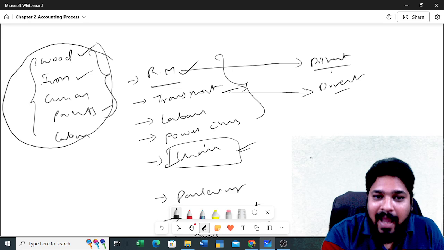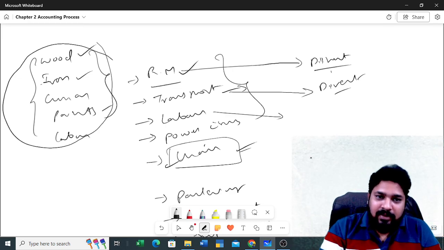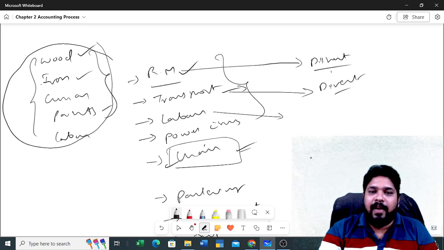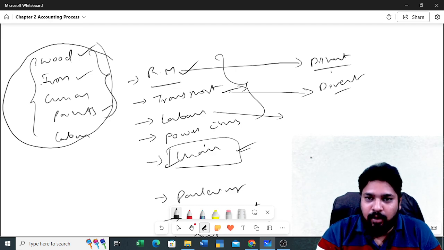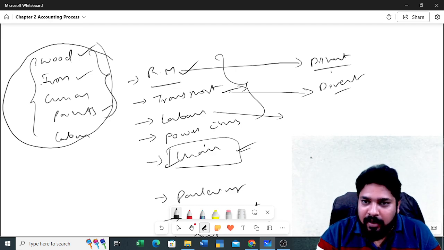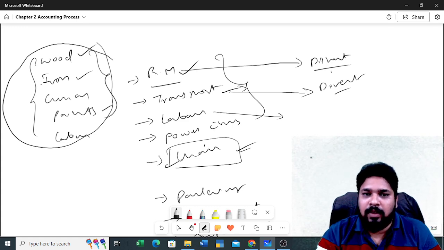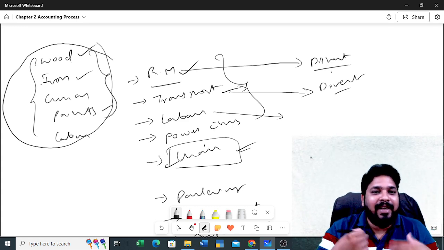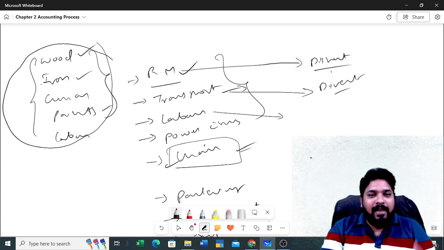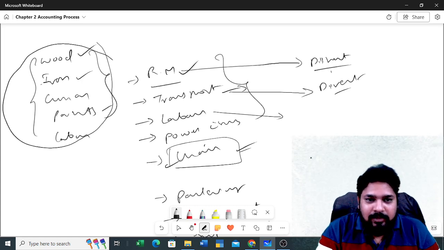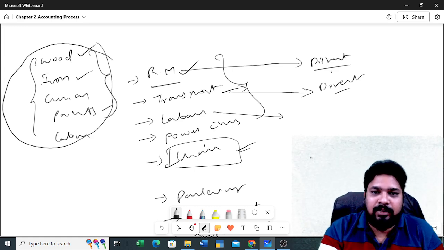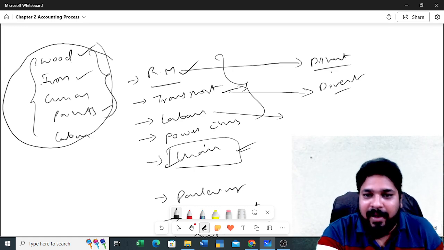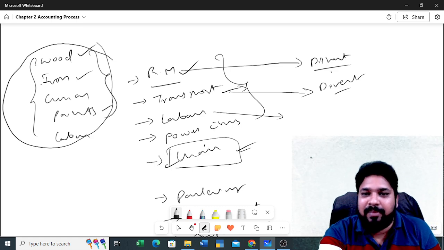Next, labor. If you don't have money to pay the labor, will they come? No, they don't come. If they don't come, I cannot make the chair, right? So the labor must be preparing the chair, and for maintaining the labor you will have some expenses.